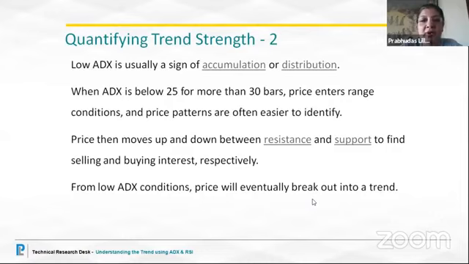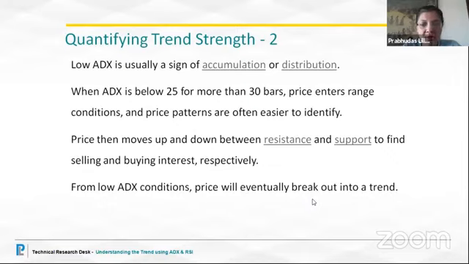After a congestion of 25 to 30 bars in consecutive nature, we need to have some clarity. The market has been buying time to decide the next move. That is what it means. Price then moves up and down between the resistance and support to find the selling and buying interest respectively. So that is what we mean, that it is a breakout out of consolidation, or a breakdown out of consolidation. And with all the indicators, we know whether we are in a continuation or a next round of up move, or we are breaking the trend to go in the reverse direction.